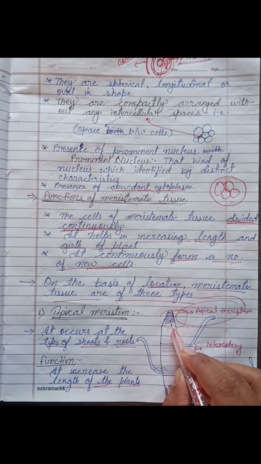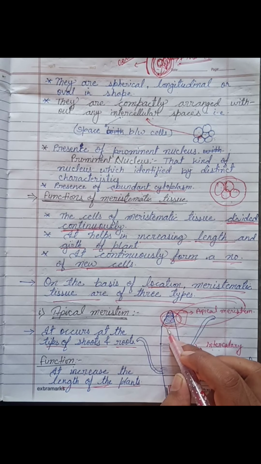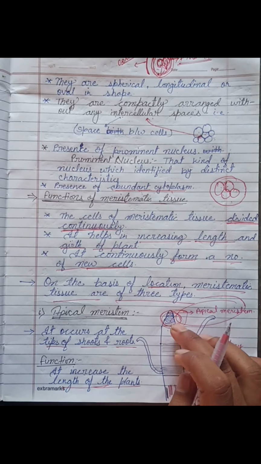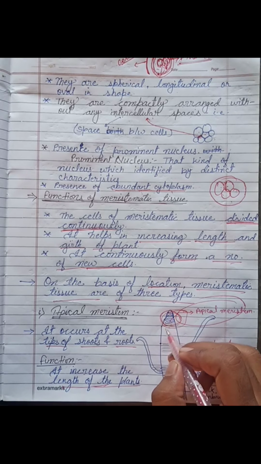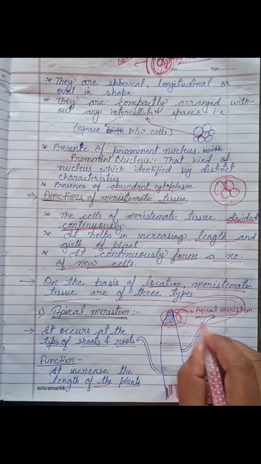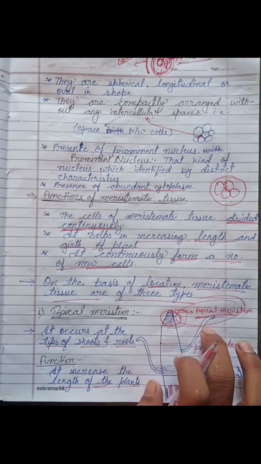Apical meristem occurs at the tip of the plant, that means the tip of either root or shoot. At the end of the root or shoot, the apical meristem is found, which is responsible for the elongation or increase in the length of the plant.